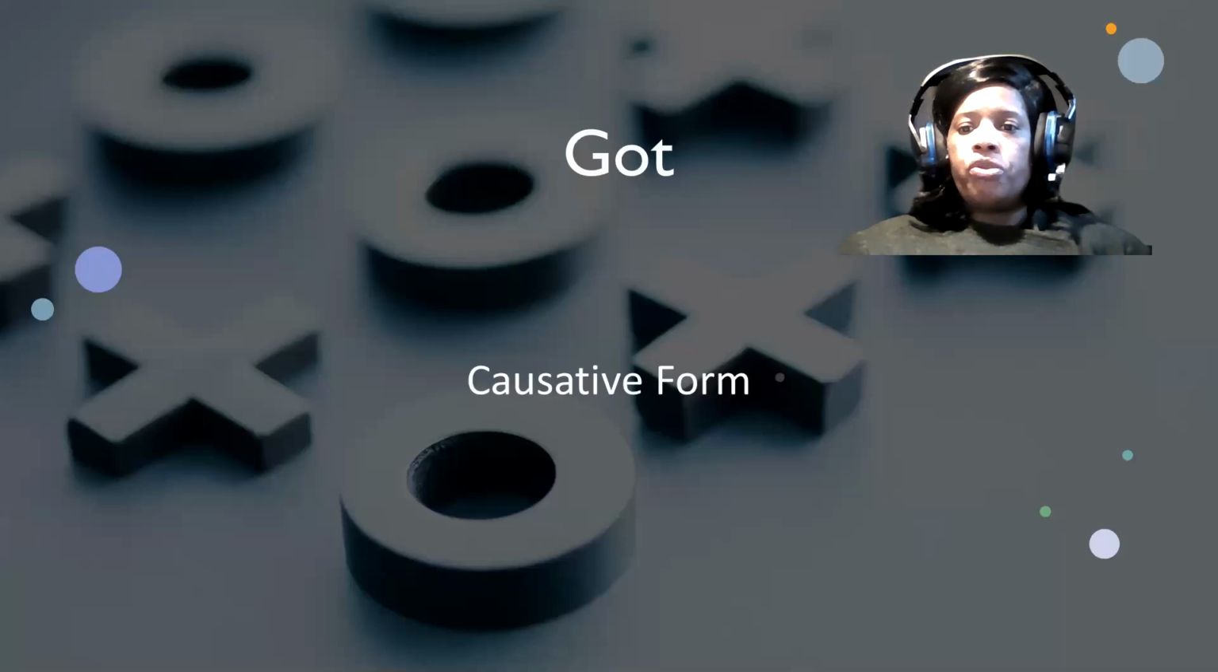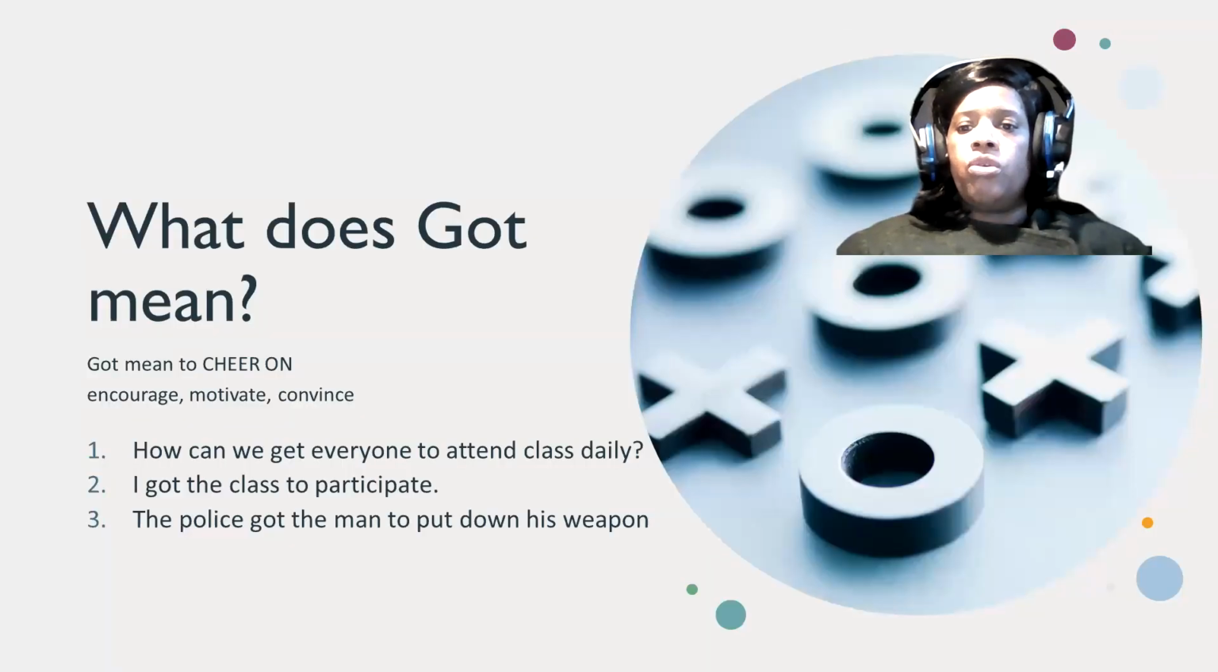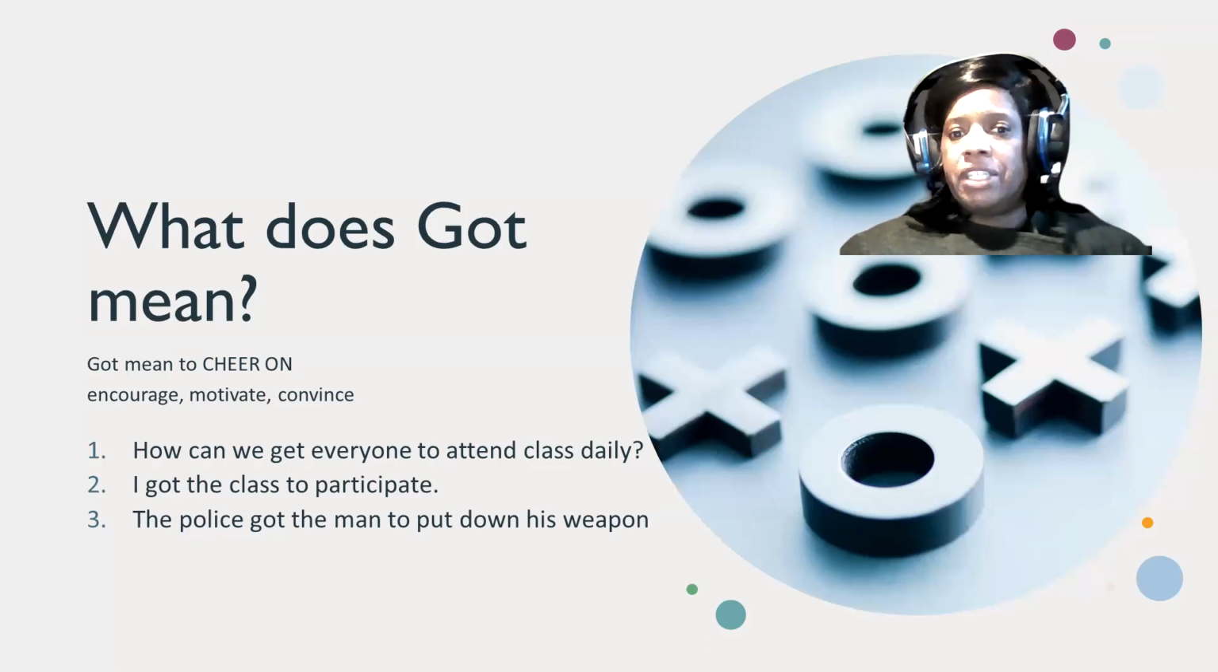We're going to talk about the word "got." So let's go to what does the word "got" mean? In terms of causative verbs, the word "got" means to cheer on, to motivate, to encourage, to convince, right? These are some of the meanings of the word "got."